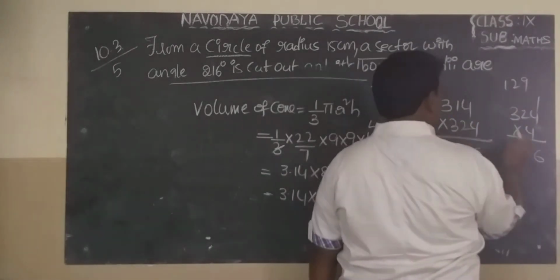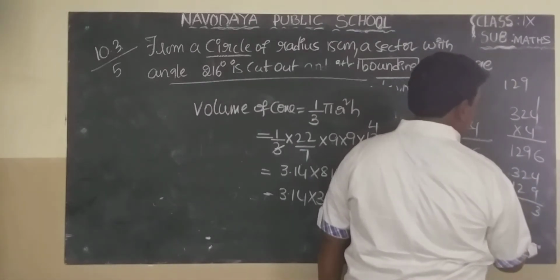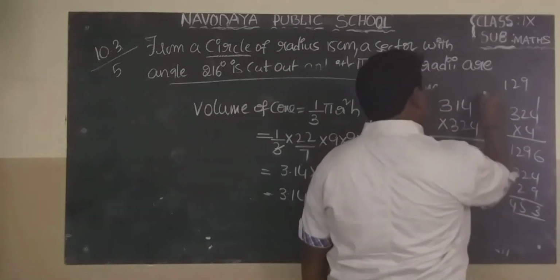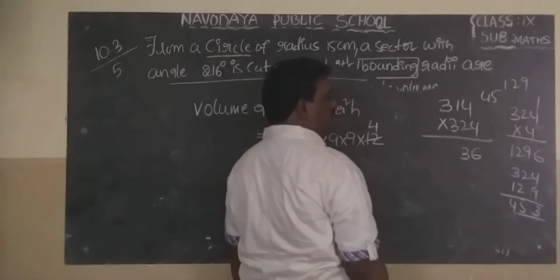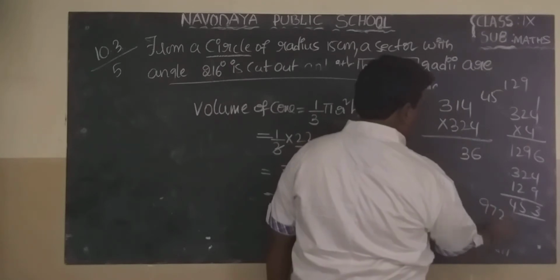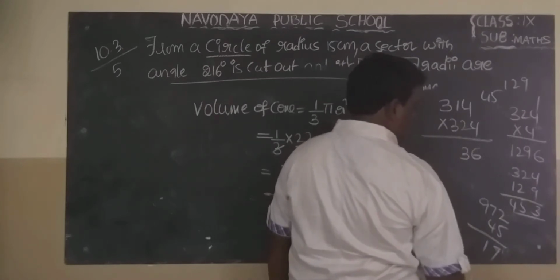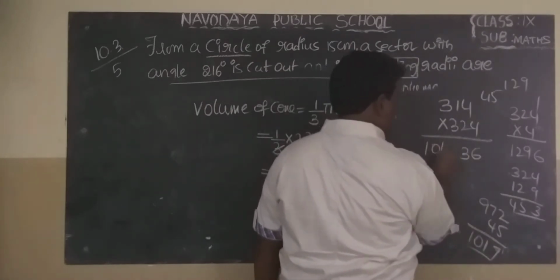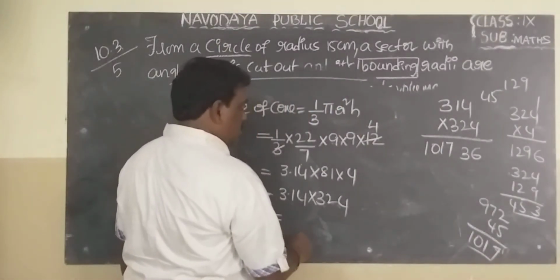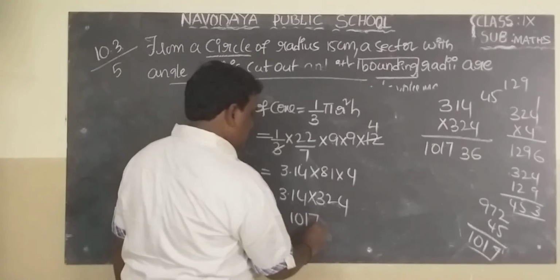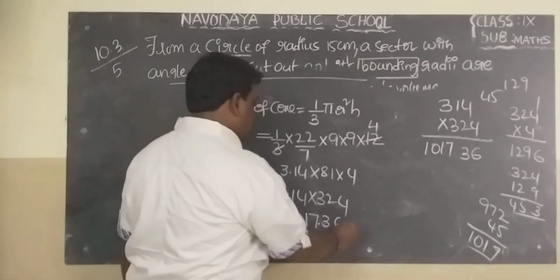324 into 1, 324, plus 129, gives 453. 324 into 3, how much? 972. 972 plus 45, 7, 11, 10. 1017. So the answer is 101736, and the decimal point is there: 1017.36 centimeter cube.